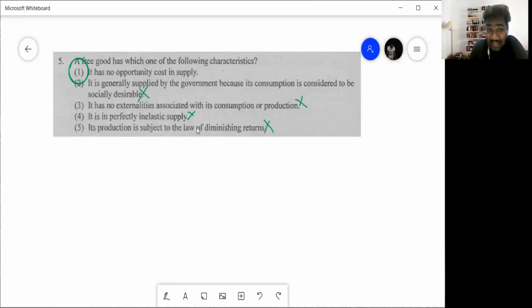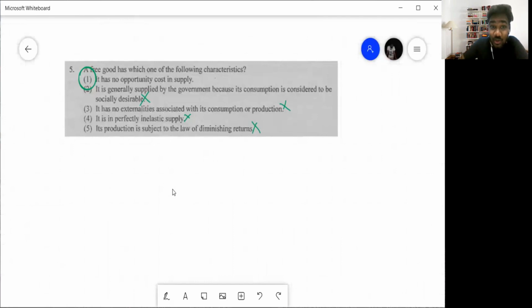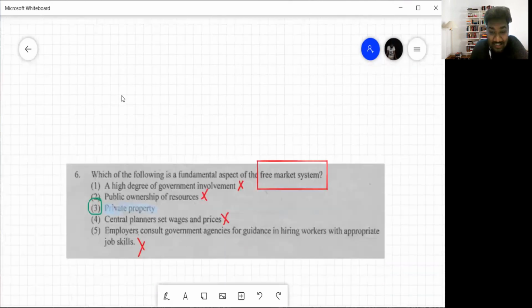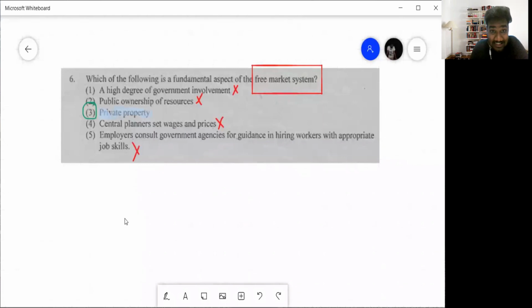So none of those are characteristics. The correct characteristic is that a free good has no opportunity cost in supply. That means just because you consume the free good, you don't forgo anything else.